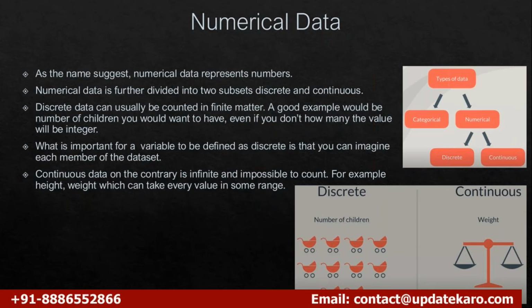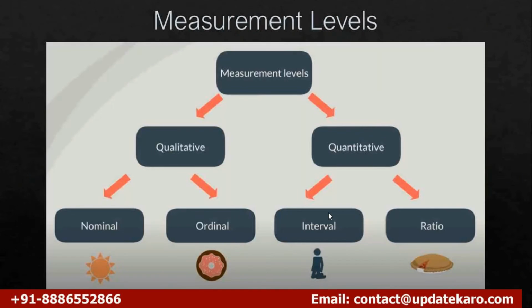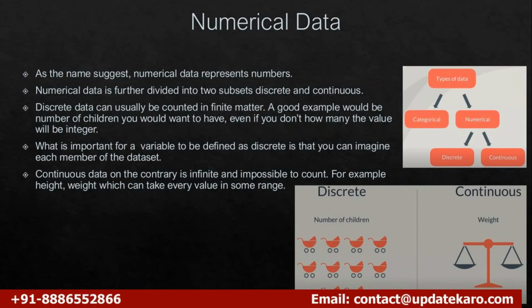We are able to differentiate between the numbers in discrete data, right? Discrete data is usually counted in finite numbers. A good example would be the number of children you would want to have, even if you don't know how many you want to have.